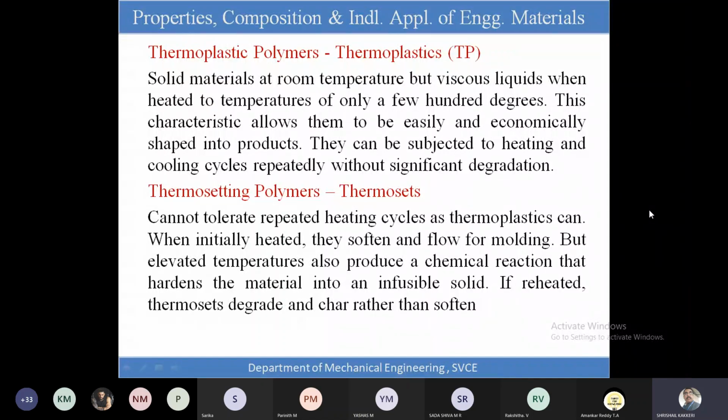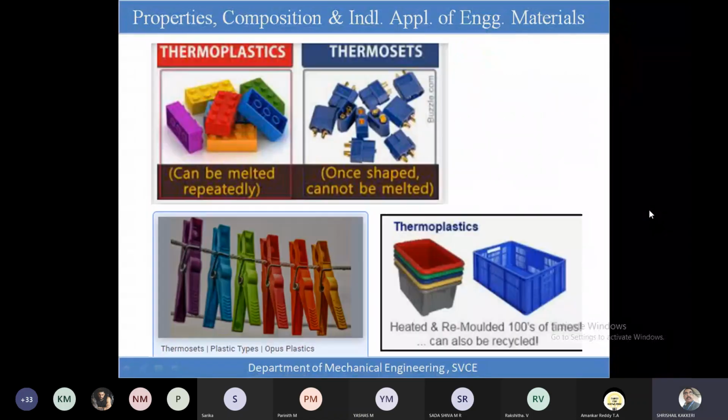And at elevated temperature, if you heat them again, they will produce an infusable solid. The plastic will become hardened once solidified, and it will give a mild crack on the surface. So it is not possible to melt them and get the required shapes. That is the only difference.